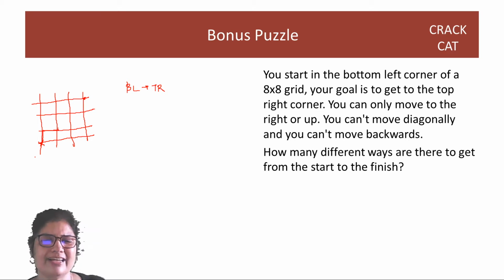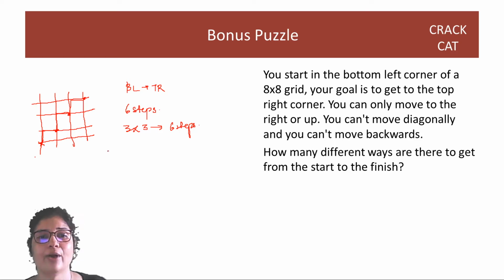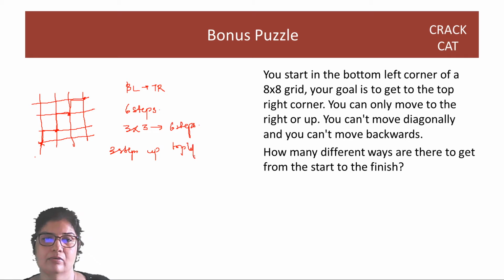Okay. So 2 steps, let's see, right? Keep it symmetrical. In 2 steps, you reach the diagonal. In another 2 steps, this is one way, right? And totally, you'll need 6 steps. For a 3 by 3 matrix, you will need 6 steps, right? Because you have to totally take 3 steps somehow. If you take all 3 of them straight, right, up, you will reach the top left. But you have to go to the top right. So you need another 3 steps, definitely, right. That will take you to the top right. And you can mix and match, right? It need not be that you first straight away go up.